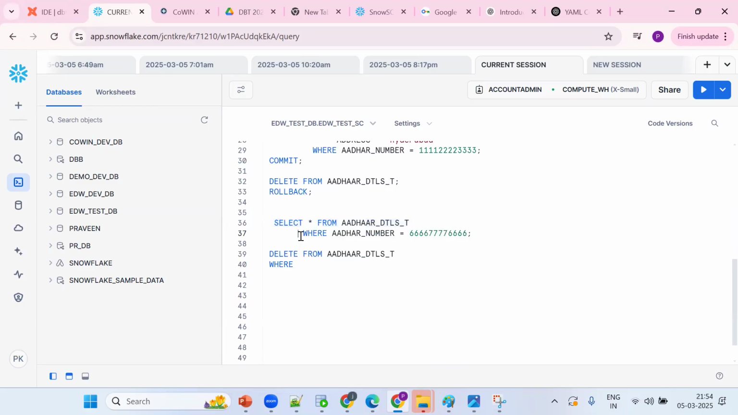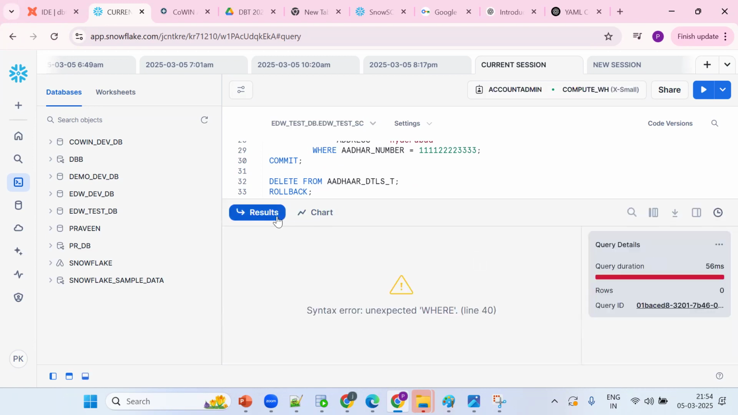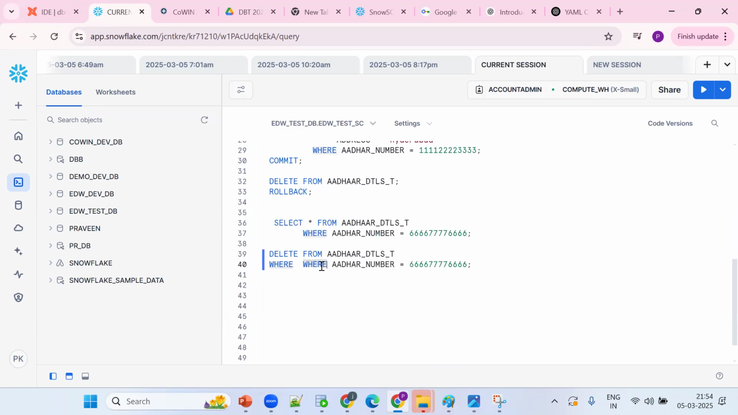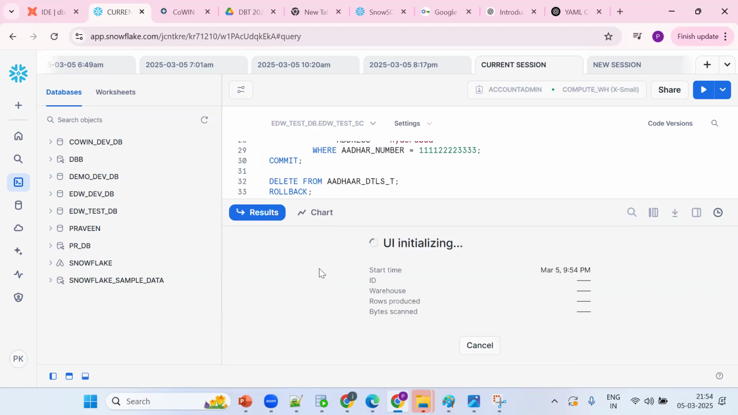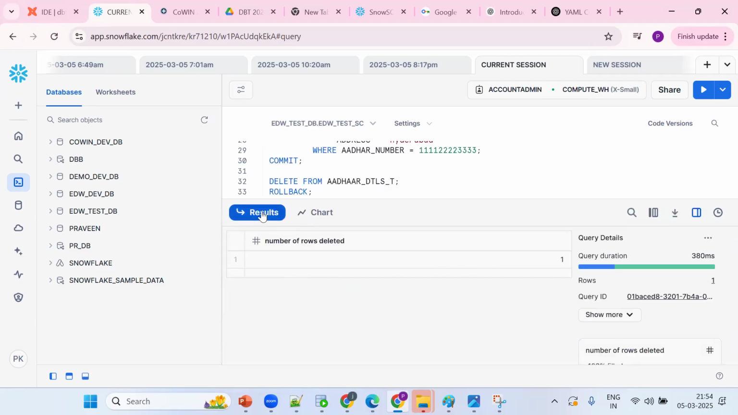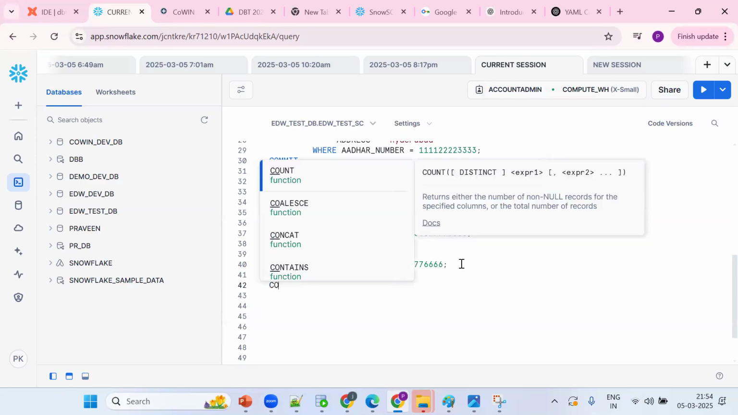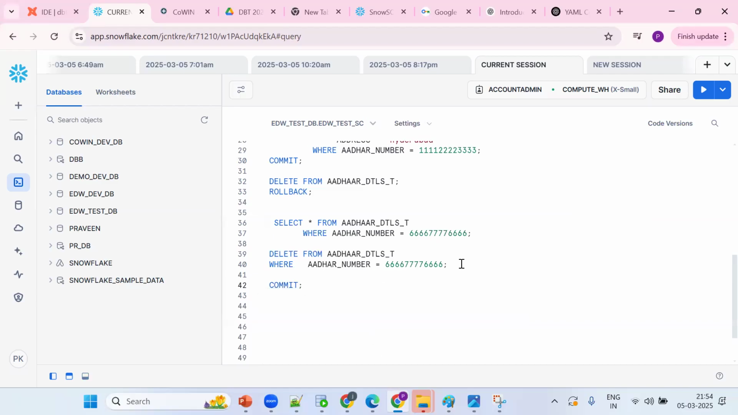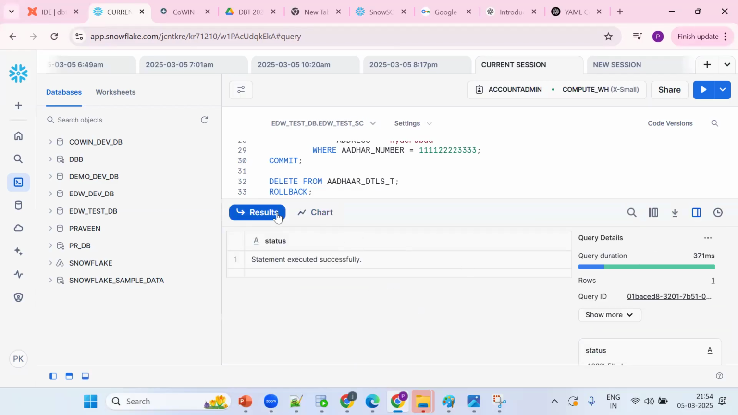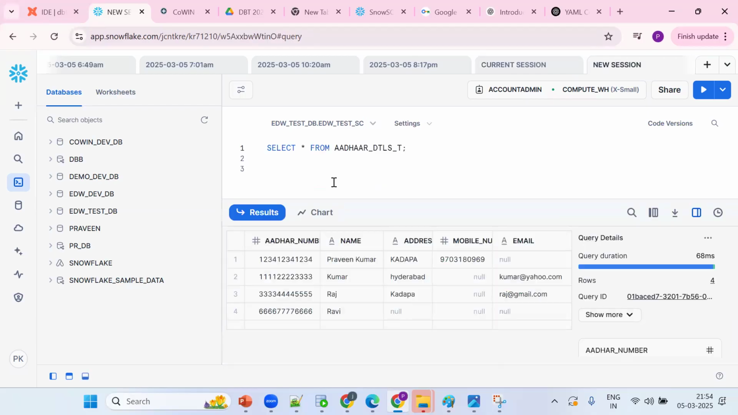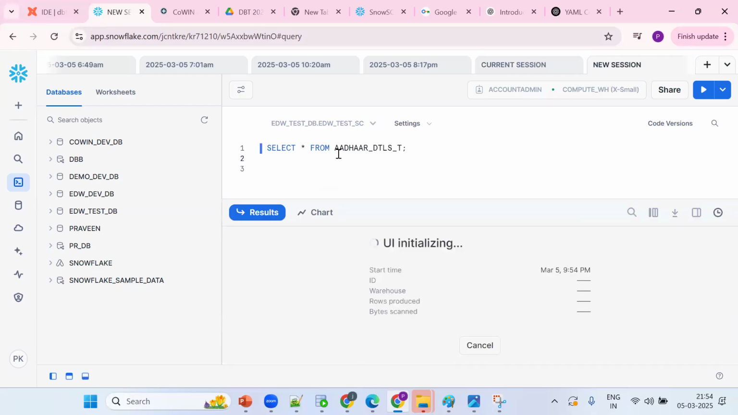Control V. Copy the same thing, Control V. Now we want to remove this record. Now see, one row has been deleted. For confirmation, the record will be there. How do we commit the changes permanently? Use commit so that the records will be committed successfully. Now tell me, will the record be there? The record won't be available since we committed the data.